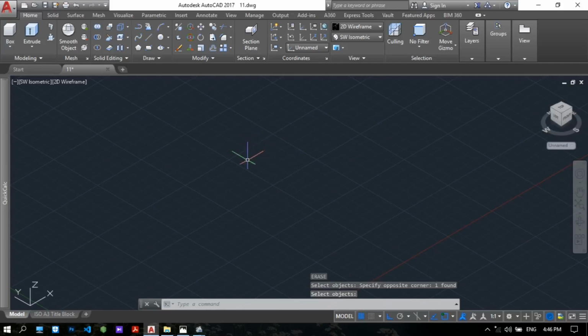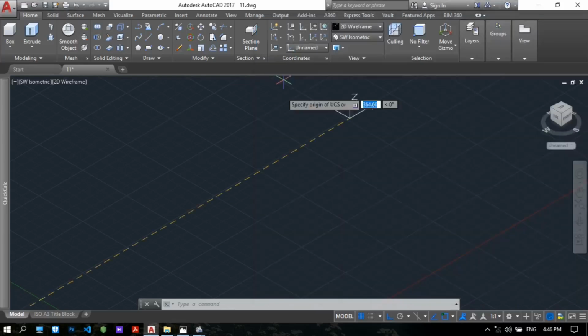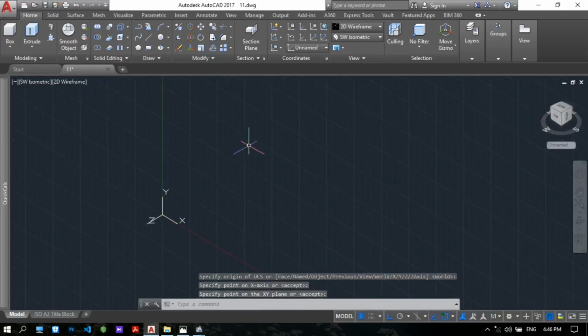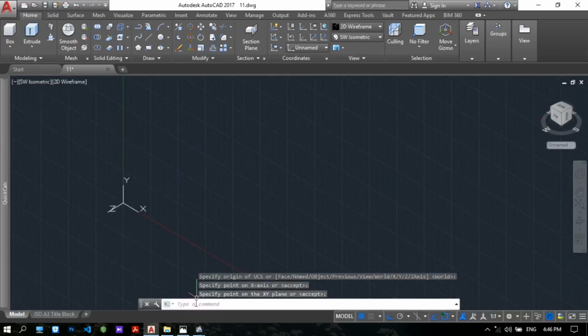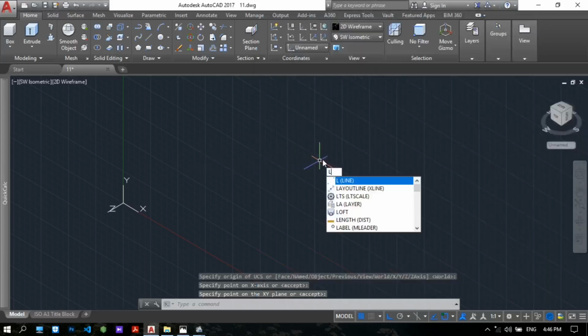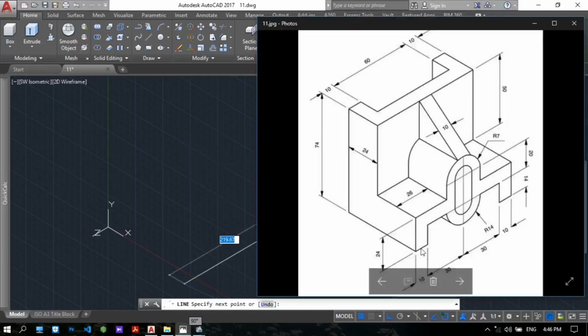Okay. And then I start the drawing. To draw this sketch, change the UCS here, from the X axis, Y axis. This is the plane that we set up. Okay, and for the line, yeah, this line has the missing dimension.